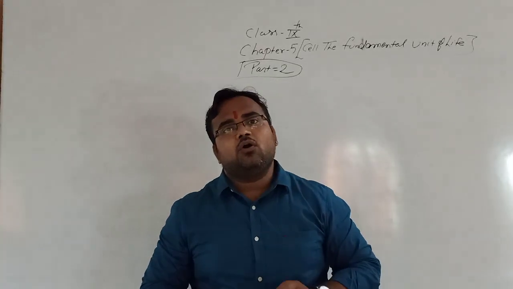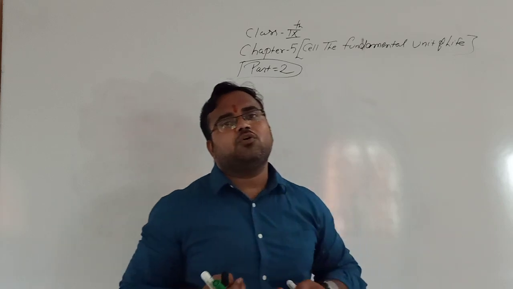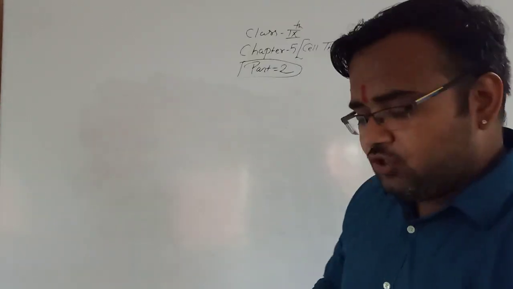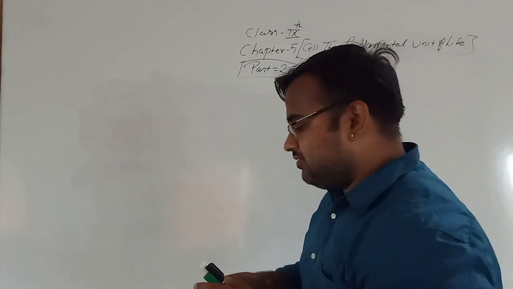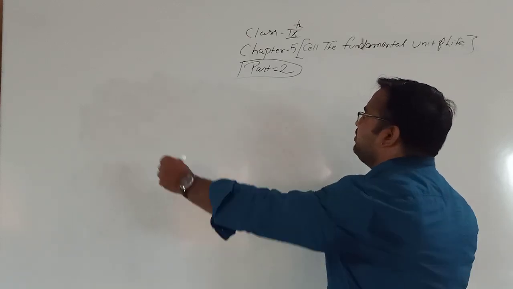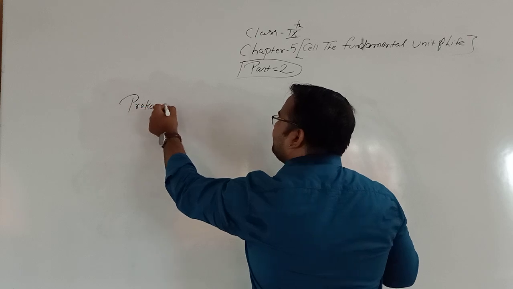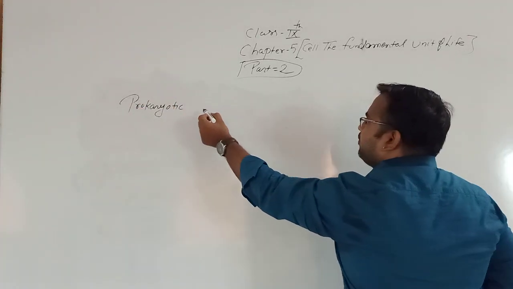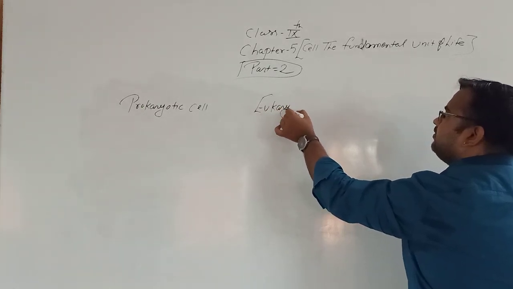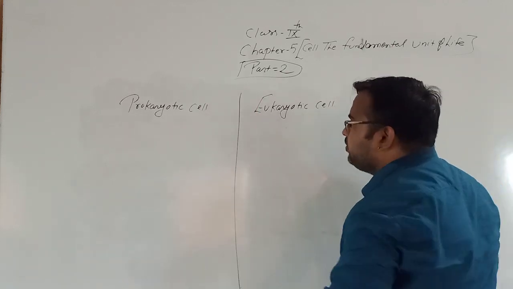On the basis of nuclear structure, there are two types of cells: prokaryotic cell and eukaryotic cell.